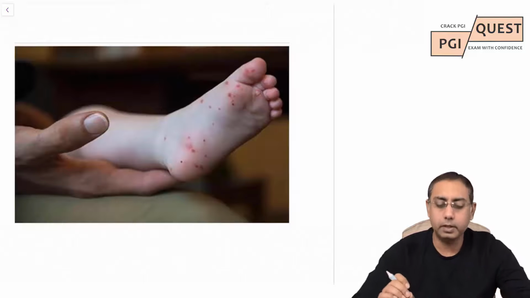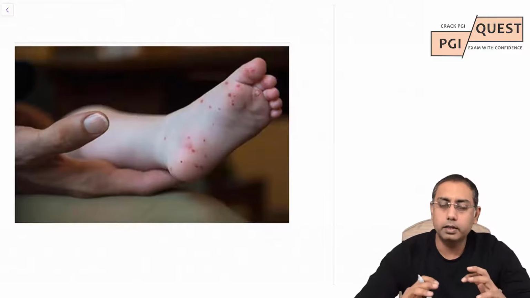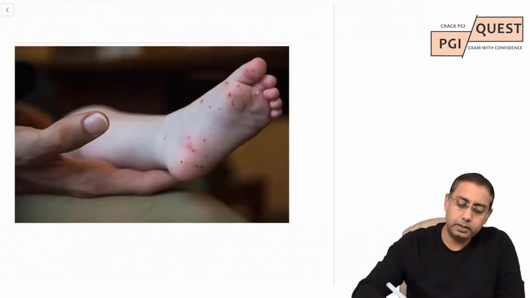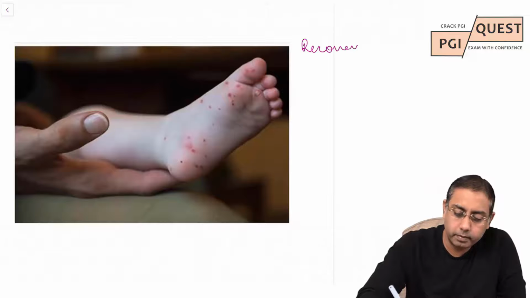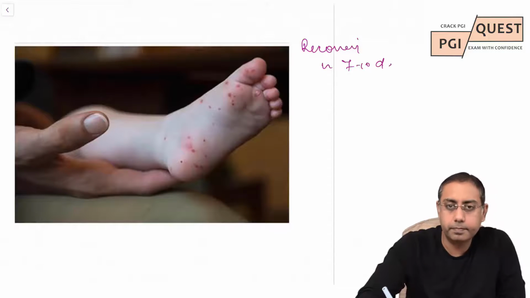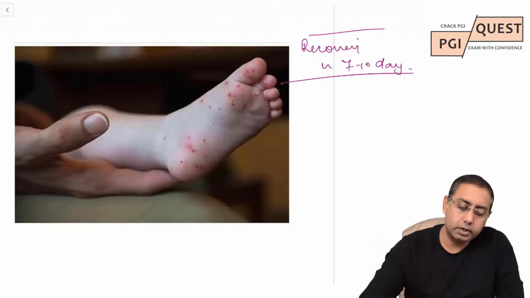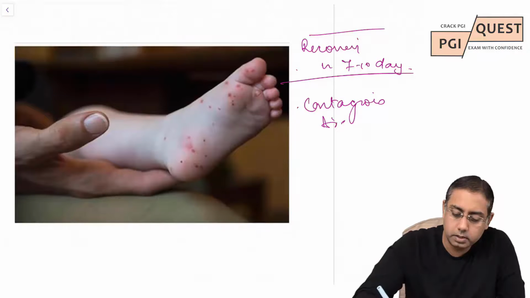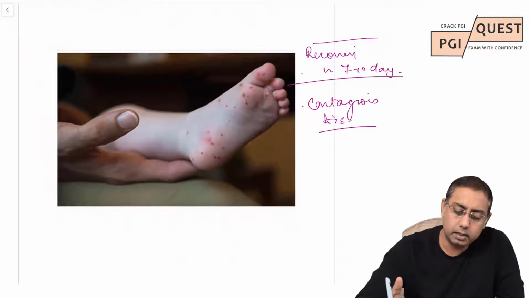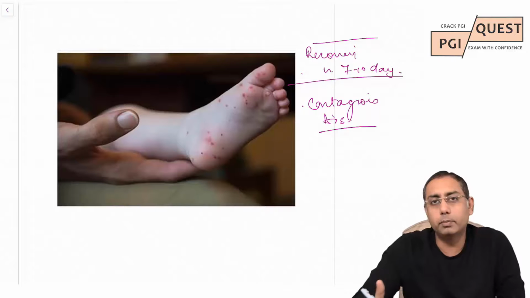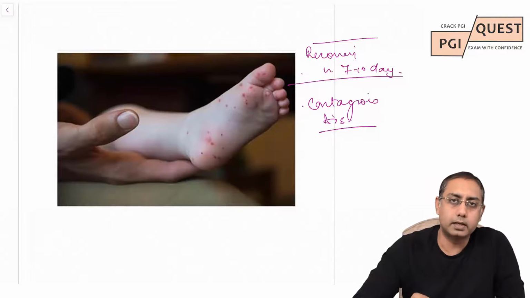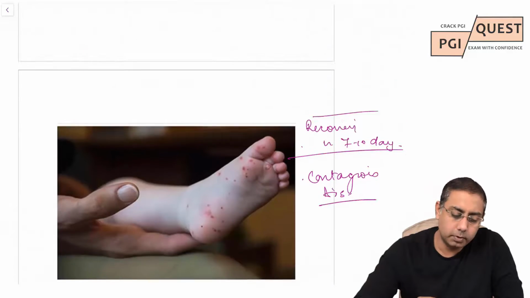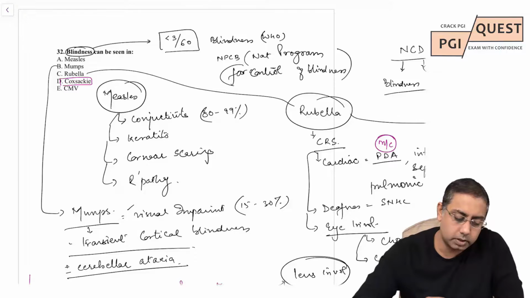There are small petechial rashes, and Coxsackie hand, foot and mouth disease is a self-limiting disease with recovery in approximately 7 to 10 days. It is a contagious disease which spreads on touch, and ophthalmic involvement is not reported with Coxsackie. There is no evidence of ophthalmic involvement, so Coxsackie is the one disease which is outside.